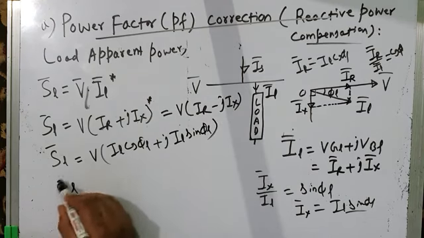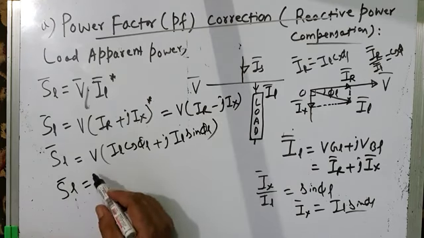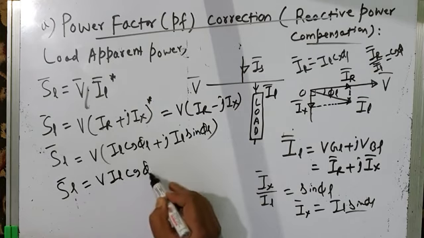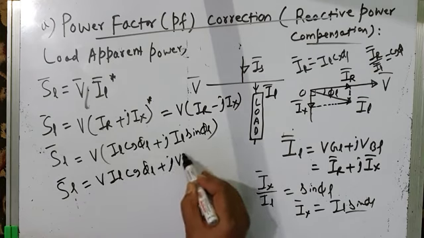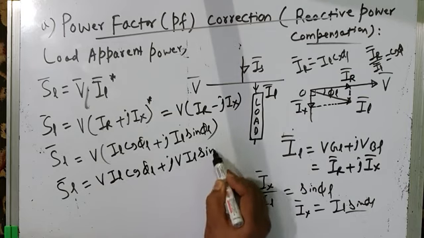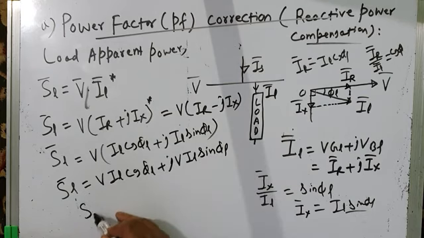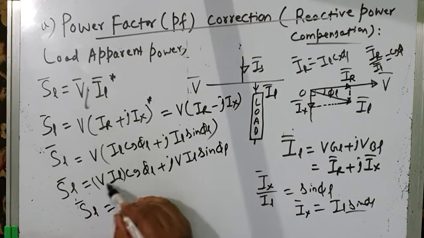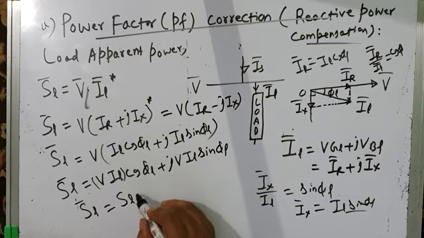So SL therefore is equal to V into IL cos phi L plus JV into IL sine phi L. What is V into IL? It is the product of load voltage and load current, that is load apparent power SL.